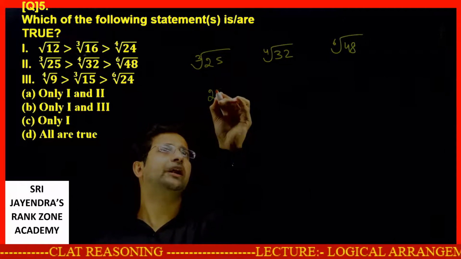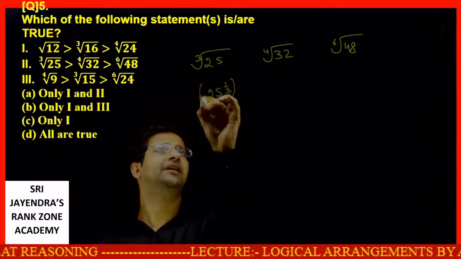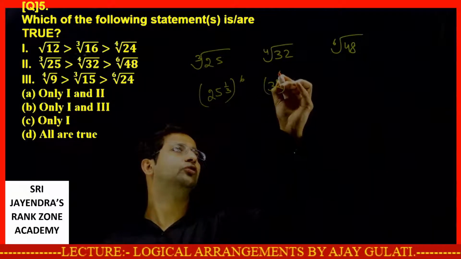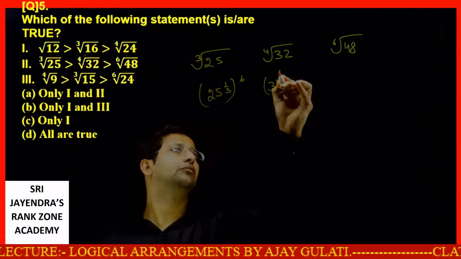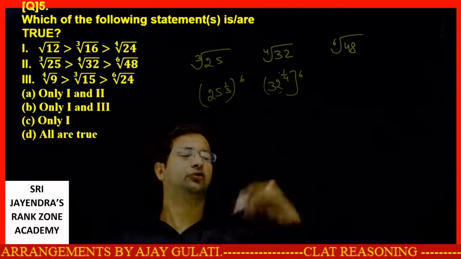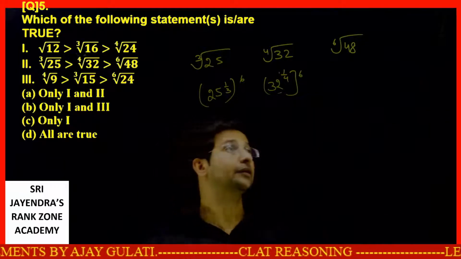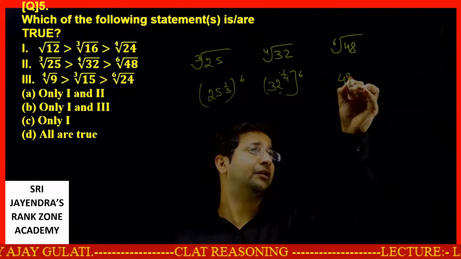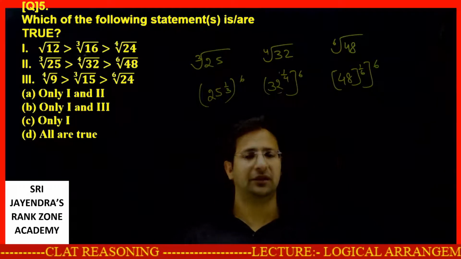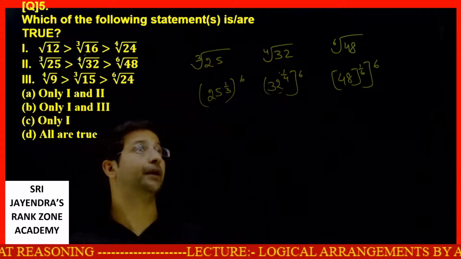So I can say 25 to the power 1 by 3 raised to power 6, 32 to the power 1 by 4 raised to power 6, 48 to the power 1 by 6 raised to the power 6. Let's see how easy things become.